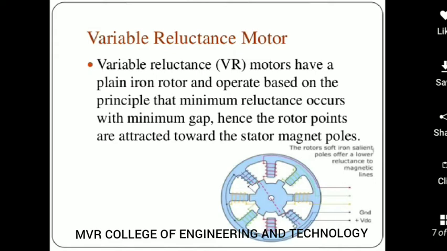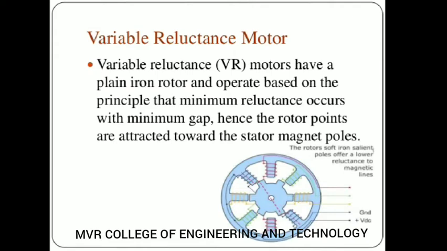1, 2, 3, 4. Okay, so variable reluctance motors have a plain iron rotor. So the rotor is a plain iron rotor and operates based on the principle that minimum reluctance occurs with the minimum gap, hence the rotor points are attracted towards the stator magnetic poles.